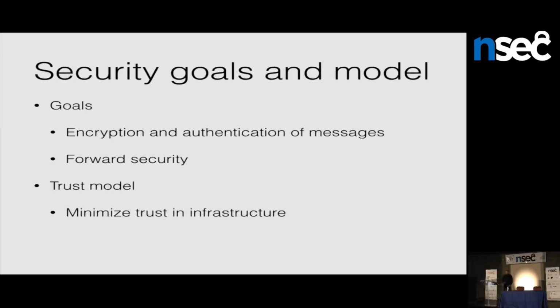I'll start by talking about the threat model and the goals for this protocol, which are pretty straightforward. It's an encrypted end-to-end messaging protocol. So when I send a message to someone else, I want to encrypt that message on my device so they can decrypt it on their device, so that anyone in the middle can't read the message, can't tamper with the message, or can't forge the message to make it look like their messages are coming from me. So that's very standard cryptography objectives.